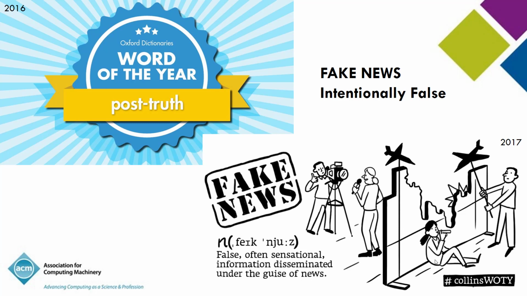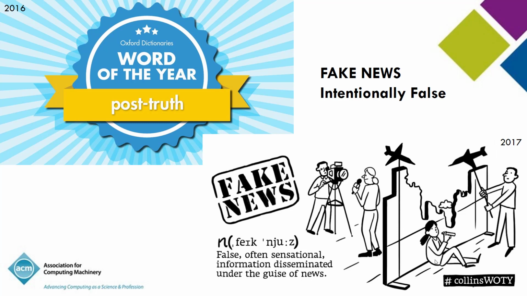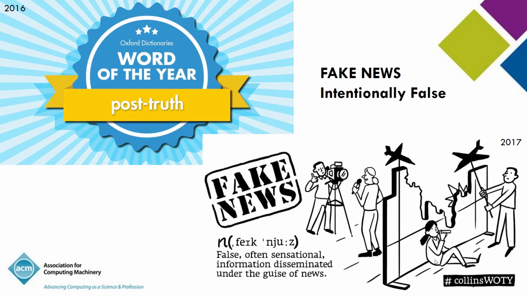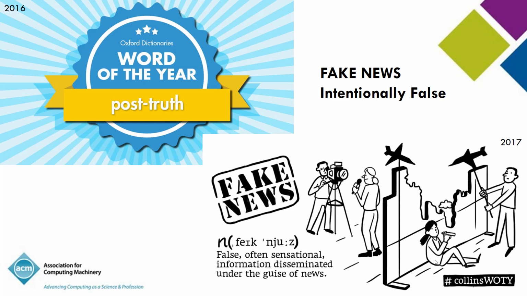Fake news is not something that needs a lot of introduction. It was chosen as the Oxford Dictionary's Word of the Year in 2016 when it came to the forefront in the context of the US presidential elections, and then it was chosen as the Collins Dictionary Word of the Year in 2017 shortly thereafter. Fake news is generally interpreted as news that is intentionally false, intended to spread some kind of misinformation.